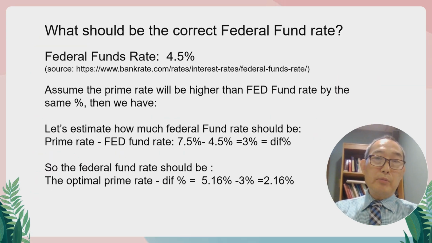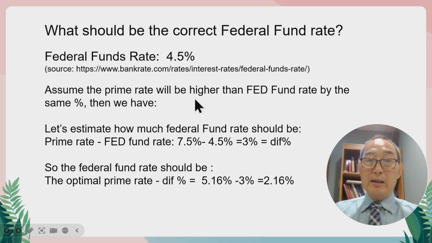What should be the correct federal fund rate? The current federal fund rate is 4.5%, as you see here. Assume the prime rate will be higher than the federal fund rate by the same percentage. We just make an assumption. Let's estimate what the federal fund rate should be. Right now, the prime rate minus the federal fund rate is 7.5% minus 4.5%, which is 3%. Let's name this diff percent.